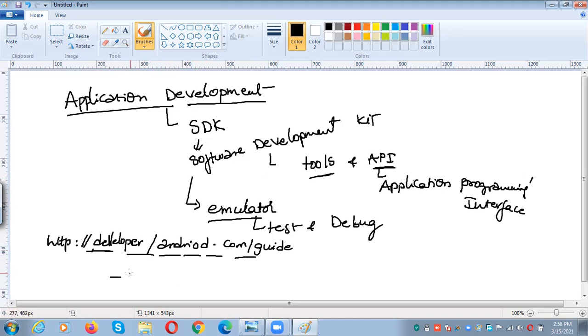And next you need to keep it in your mind: every Android application is a Java application.